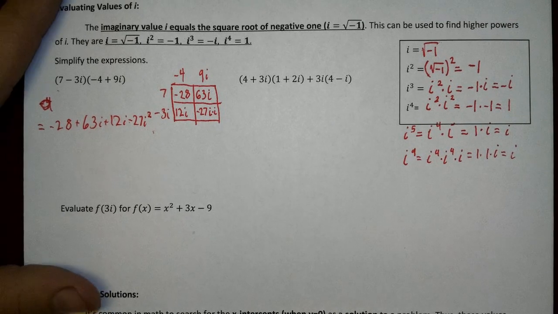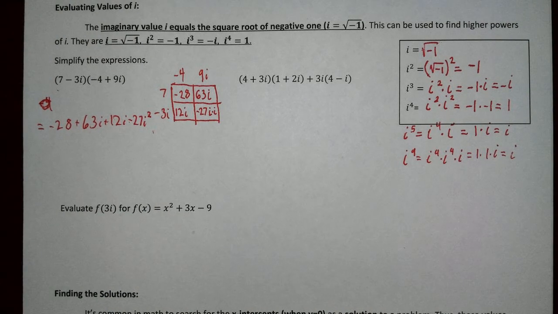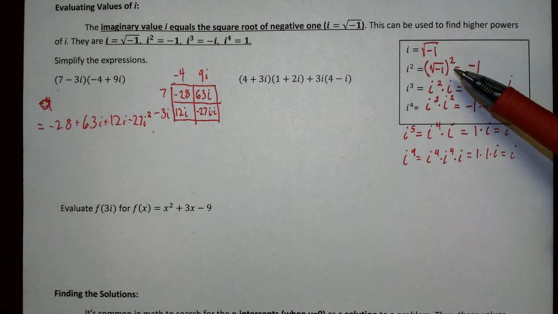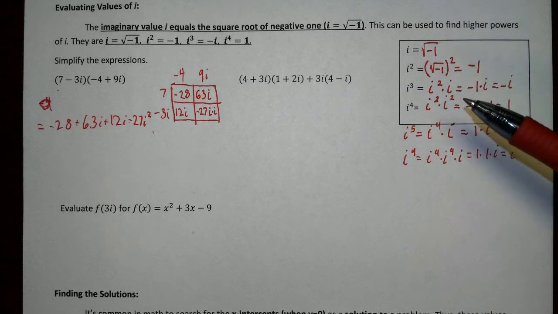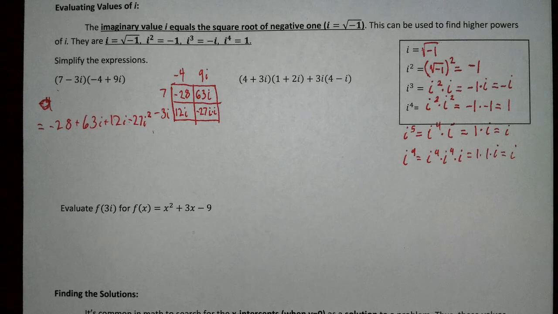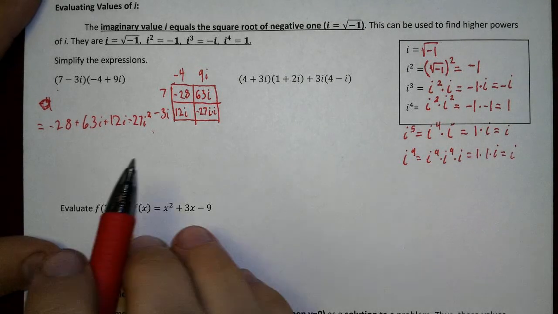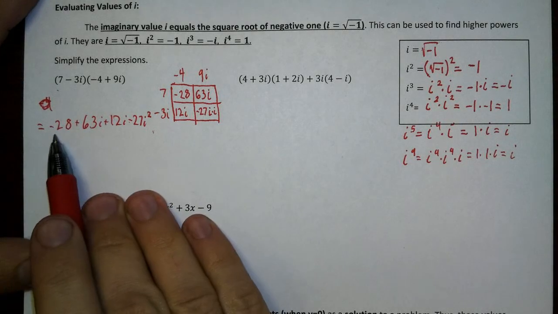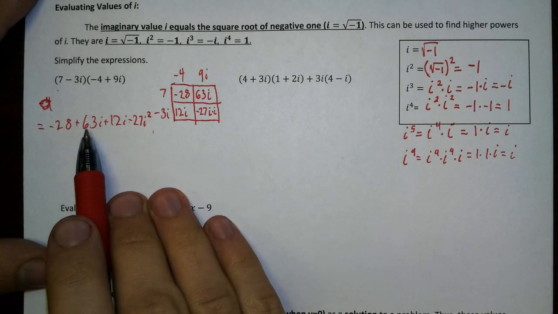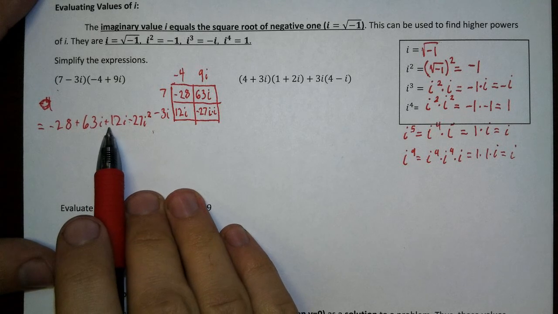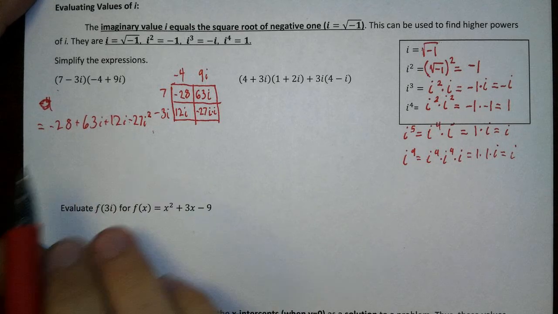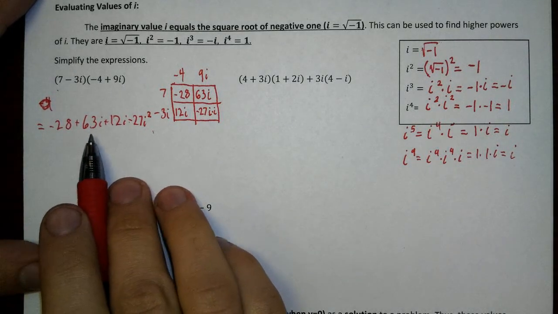Alright? Now, we're almost done, we're close. So A, we want to combine like terms, and then B, we want to use this brand new skill that we just figured out, this brand new conclusion that we just came to. So first off, let's go ahead and combine like terms. What like terms do we see in here? Well, that's real -28. That's imaginary 63. That's imaginary 12. Oh, those are like terms, right? Same variable, same power.